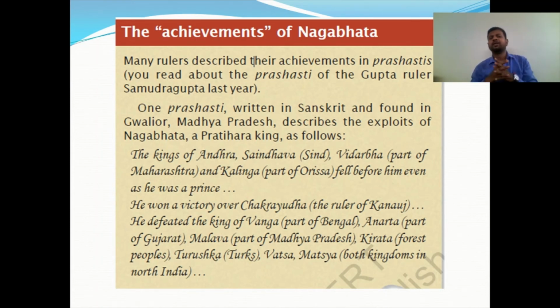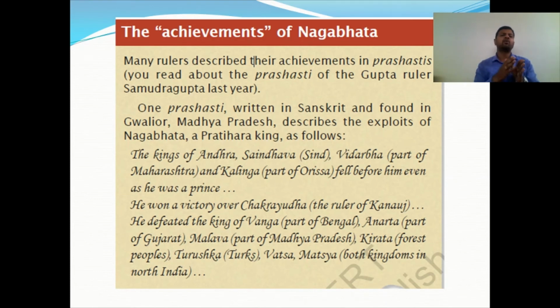One Prashasti, written in Sanskrit and found in Gwalior in Madhya Pradesh, describes the exploits of Nagabhatta, the Pratihara king. Remember, Pratihara king, as follows. It was written in Sanskrit and translated to English.